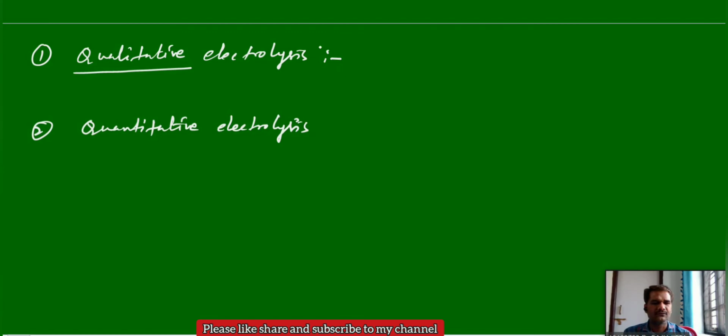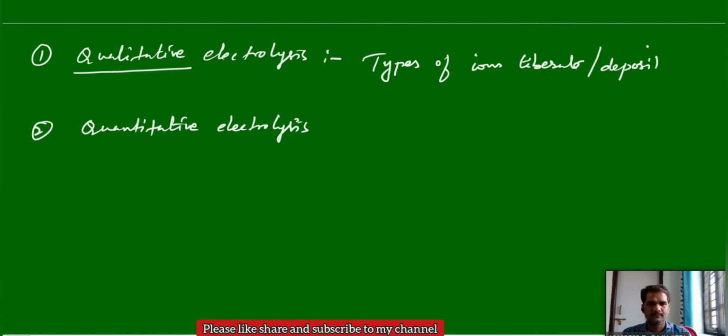It gives the information about the types or nature of ions liberated or deposited at the particular electrode.